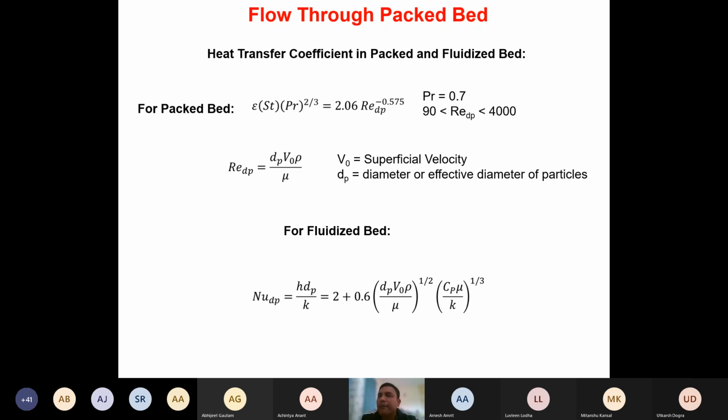In a fluidized bed, what happens is you increase the velocity of the fluid blown from the bottom, and because of that, the higher the velocity, the pressure drop across the particles becomes the same as the weight of the particles, and because of that, the particles get freely suspended in the fluid medium, and in such a situation, the bed is called a fluidized bed. But in a packed bed, that situation is not there.